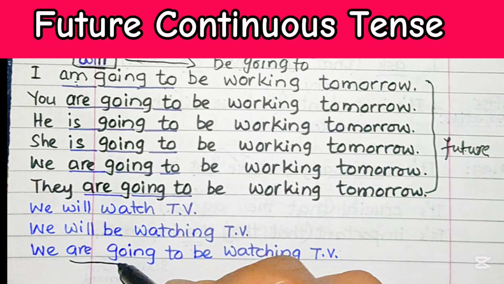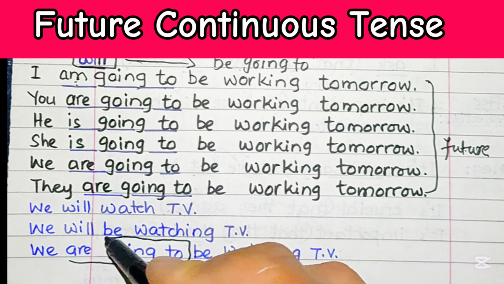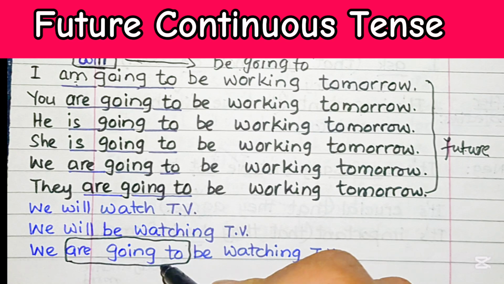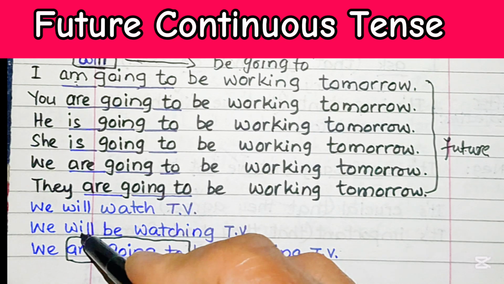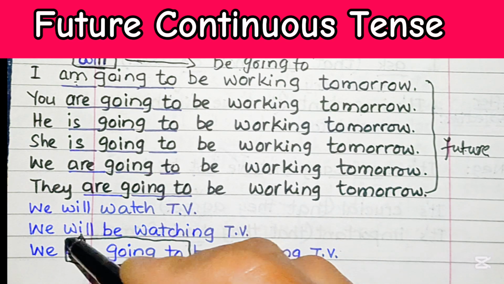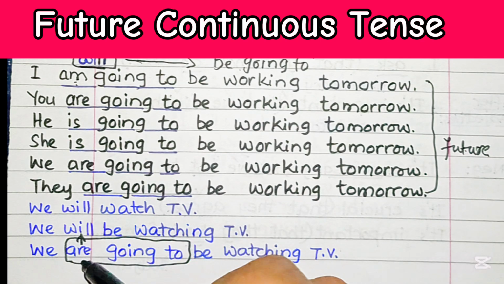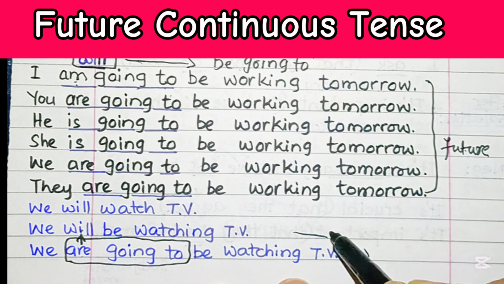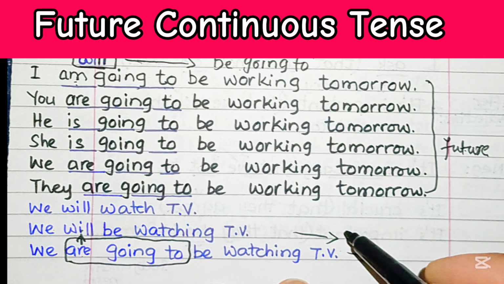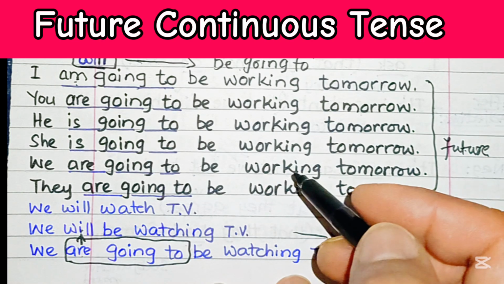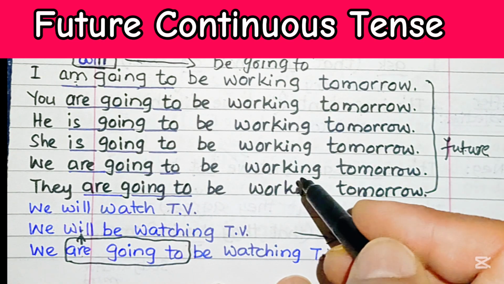Over here, are going to is actually the be going to format that can replace will quite easily. They are similar structures. There is no difference. It depends upon the activity.